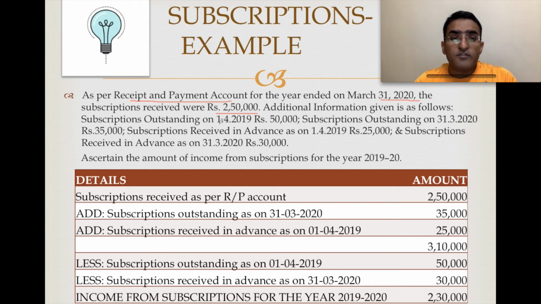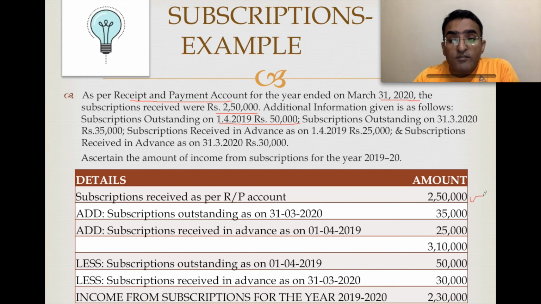Now, on the first day of the year, outstanding subscriptions were 50. So it relates to the previous year. Okay, better remember one thing, what is the basic concept of subscriptions? If we are calculating for the current year, then we will add the current year's amount, and minus the previous or next year's amount. Anything relating to the current year, include it, add it. Anything which is not relating to the current year, reduce it. Okay. So it goes like this.